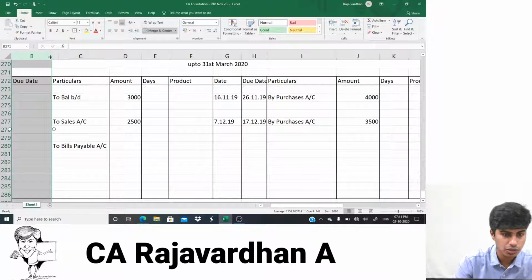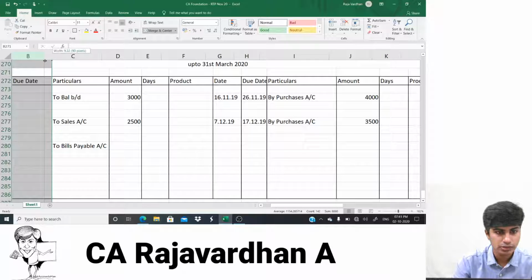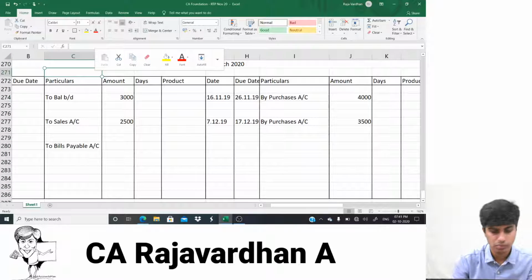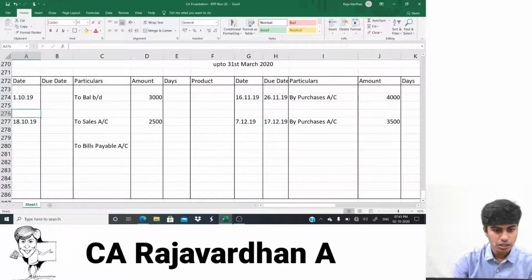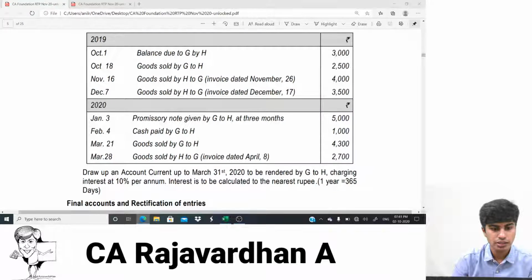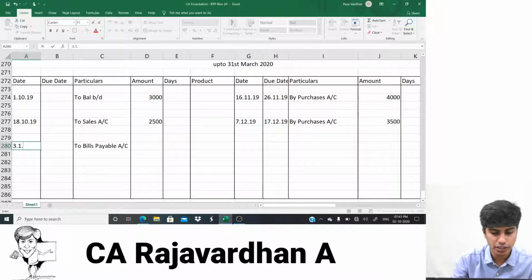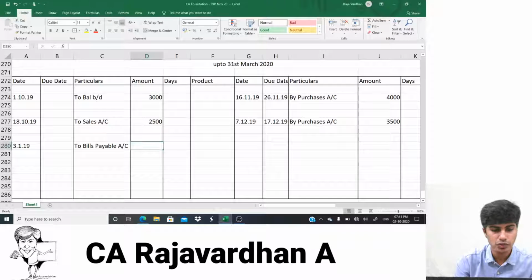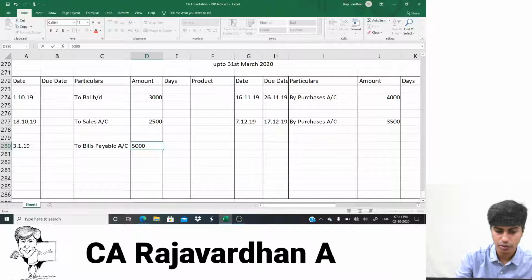This due date column again, I would have to reduce the size a little. Okay, guys. What is the date? January 3rd, 3rd of January 2019. Amount is, sorry, 2020, 5,000. I forgot. It is 20.